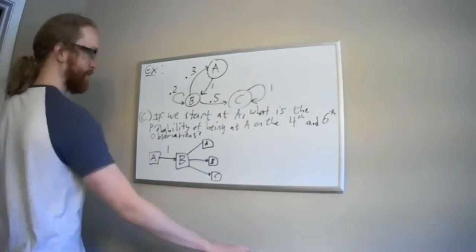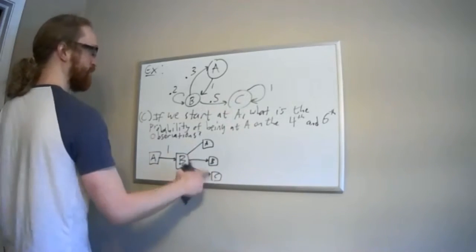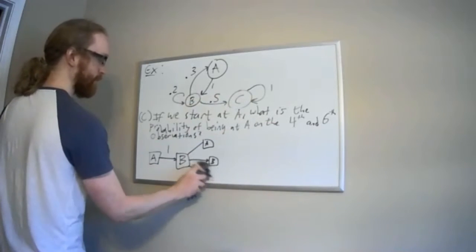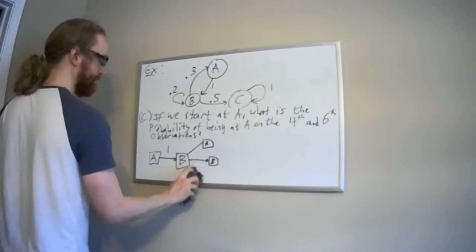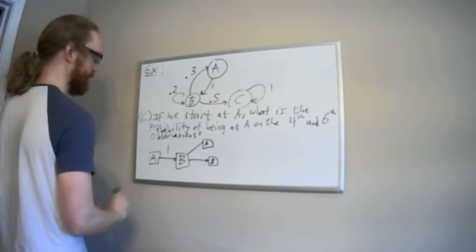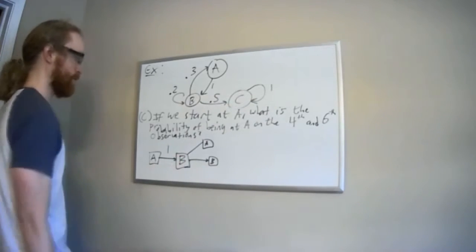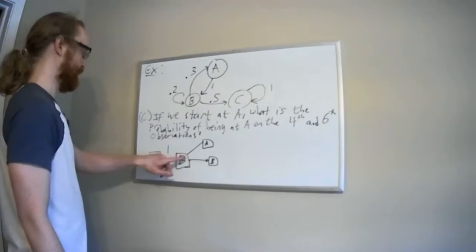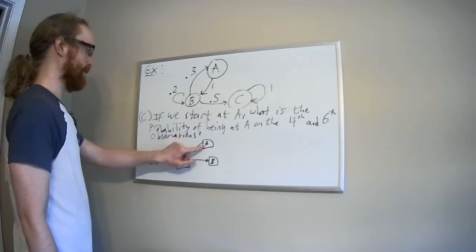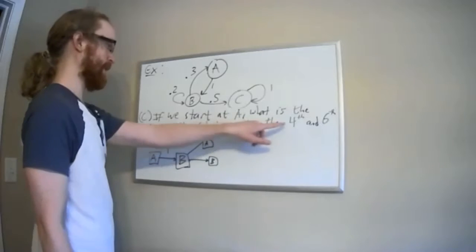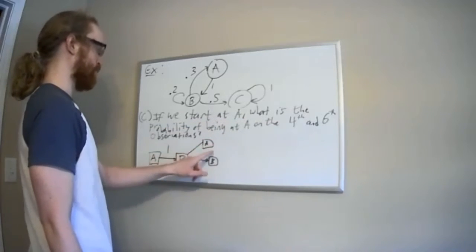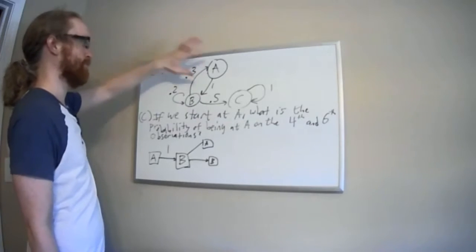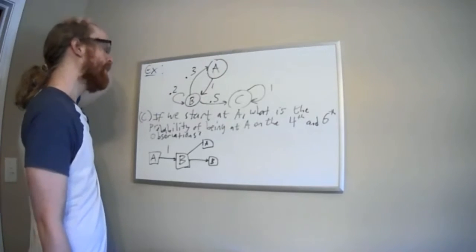It's not allowed, because once I'm at C, I'm stuck there, and there's no way to get back to A like I need to be on the 4th one. So we don't have to worry about going to C. Not possible in this situation. Okay, so that's good. That cuts down a little bit. What happens if I go to A? Now, if I'm at A, I need to be at A on the next one. Is it possible to go from A to A? Well, no. The probability of going from A to A is 0. There's no arrow here from A to A.